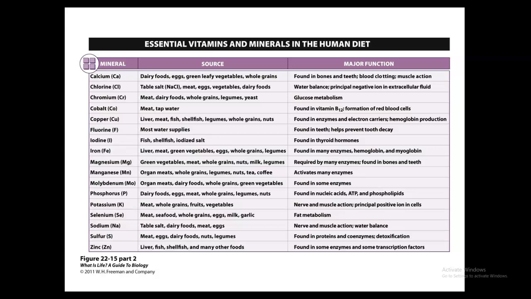We also have other trace elements such as chromium, fluorine, molybdenum, and selenium, but we only need those in very, very small amounts, and these are usually found in everyday foods.